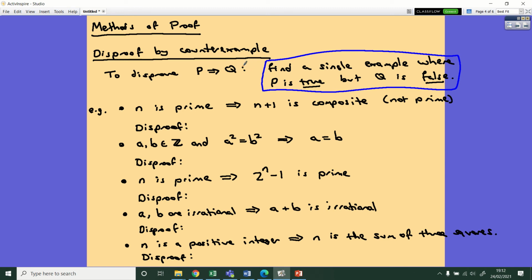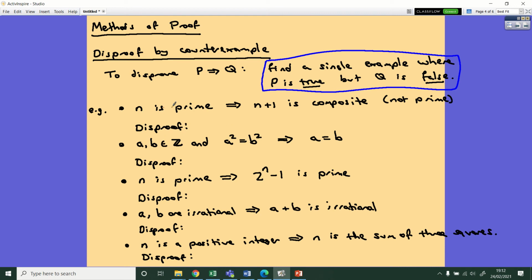Most of the time, the examiner is going to give you an example that's quite easy to think of a counterexample, hopefully. So again, if you want to read through these before I go through them, pause the video, see if you can work out a disproof. Some of the ones towards the bottom might be a bit more tricky, but I'll leave it to you to take your time and try and think of a disproof yourself. Okay, right, let's try and find some disproofs for these then.